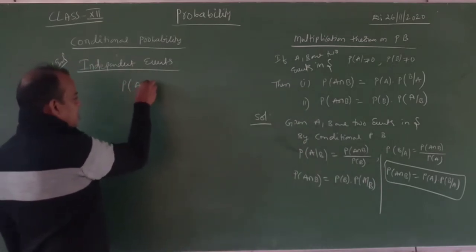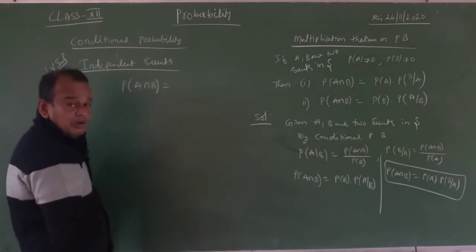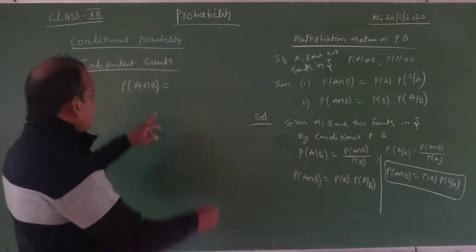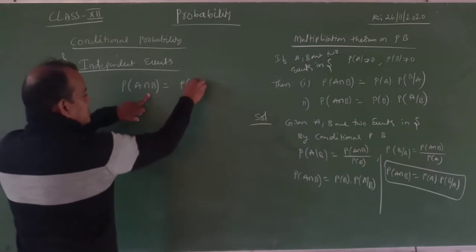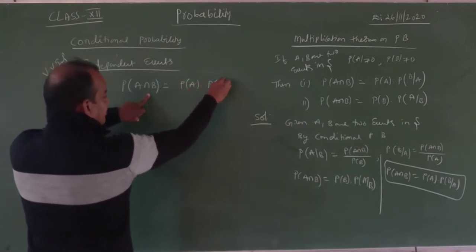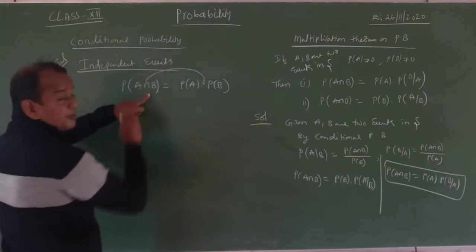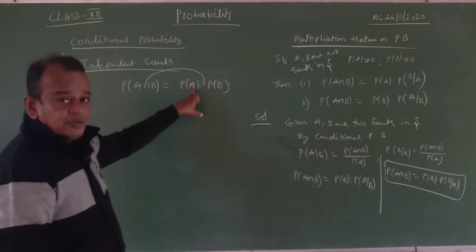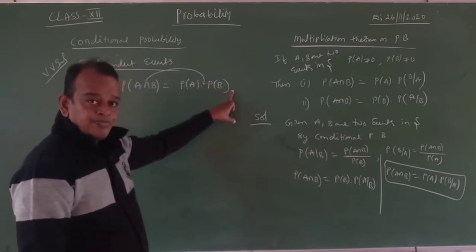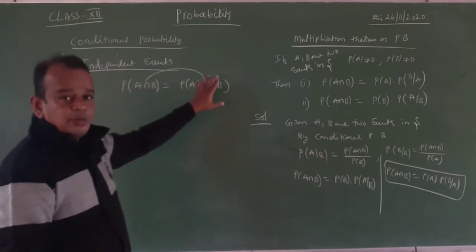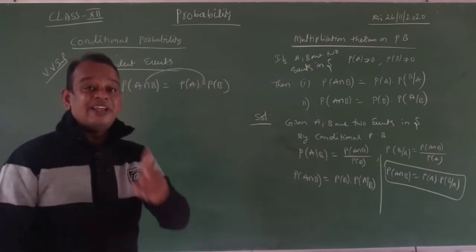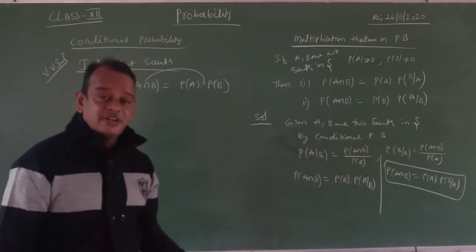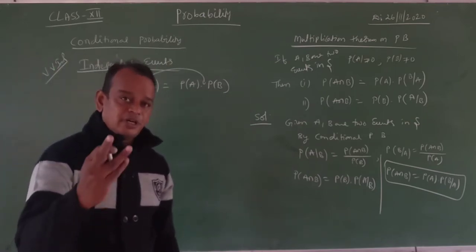Probability of A intersection B. Now we will take the intersection of both the events and apply the probability. That is, probability of A intersection B is equal to probability of A into probability of B. This intersection will be converted into the product. If probability of A intersection B is equal to probability of A into probability of B, then the events are said to be independent events. If this condition is satisfied, then the events are independent. Otherwise, they are dependent events. I hope that you understood or not?